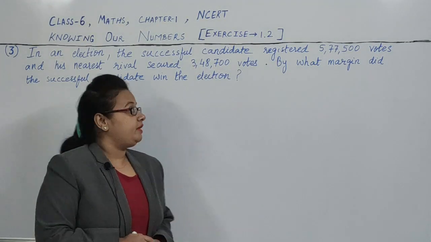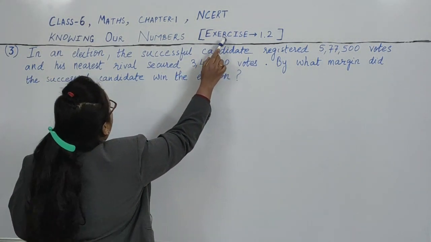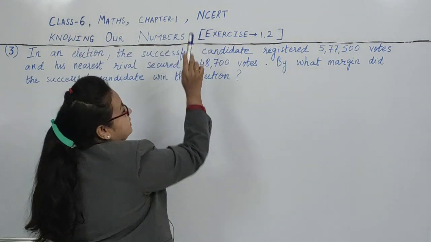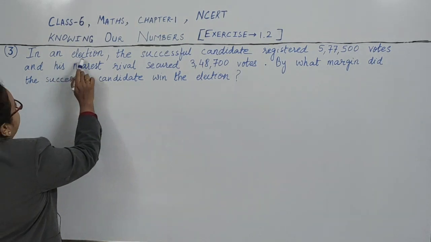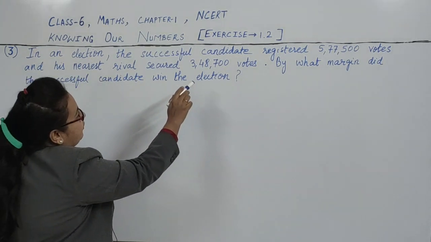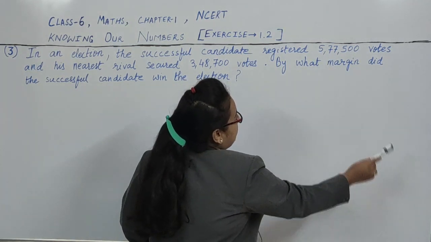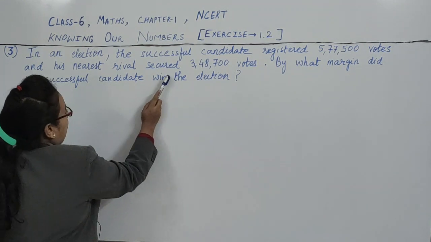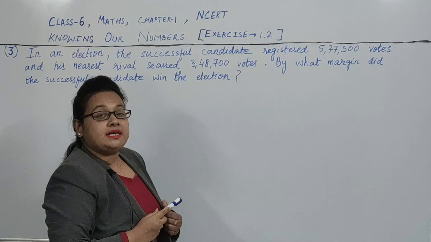In today's class, we will do question number 3 of exercise 1.2 of first chapter Knowing Our Numbers from 6th class Maths NCERT book. So let us read this question. In an election, the successful candidate registered 5,77,500 votes and his nearest rival secured 3,48,700 votes. So what does it mean?